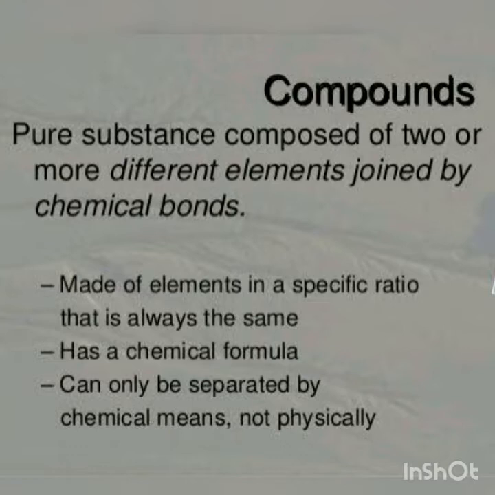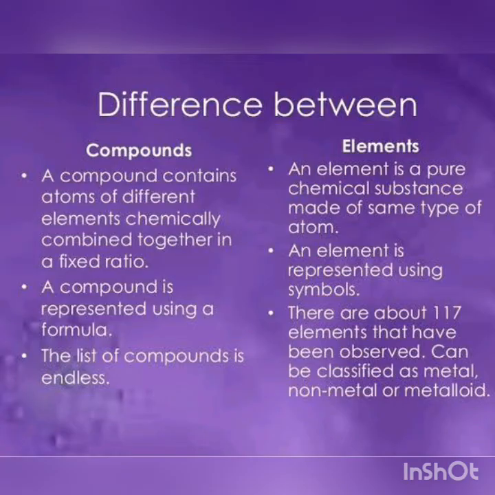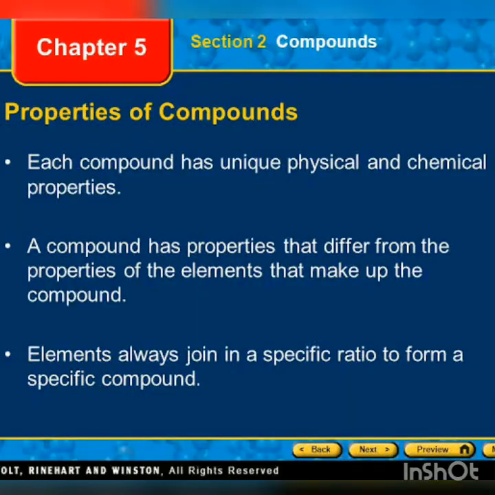We have discussed the difference between compounds and elements. Compounds contain atoms of different elements which are chemically combined together in a fixed ratio by their mass. An element is a pure substance which contains only one type of atom. A compound is represented by a formula. An element is represented by a symbol. Next we have the properties of compounds. Let us discuss these properties by taking examples.